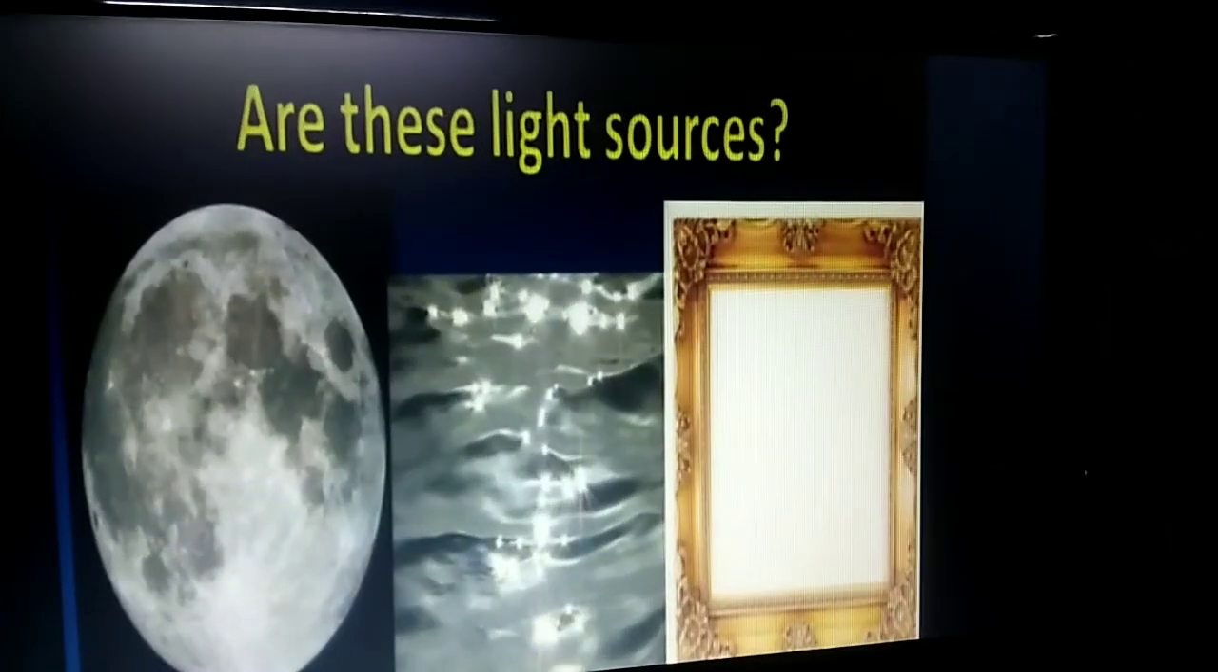The question is, are these light sources? Justify your answer. That means if you say yes, how? If you say no, why? For both you need to write the reason.